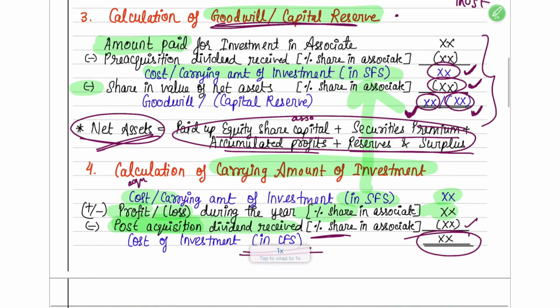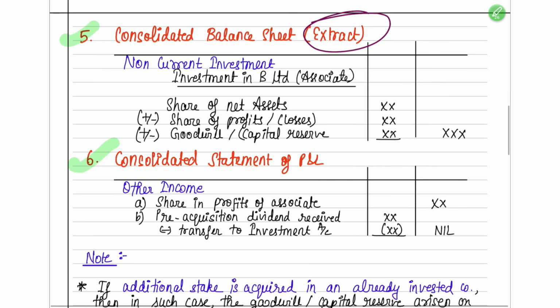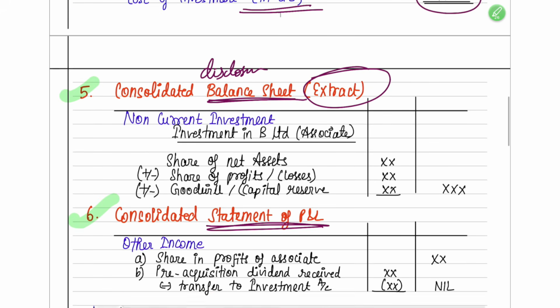Okay, once these two steps are done, the next two are the disclosure requirements: how you will disclose in your consolidated balance sheet and in the consolidated statement of P&L. Let's first understand how you disclose it in your balance sheet. It is going to come under your non-current investments.